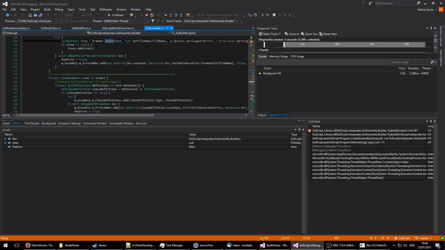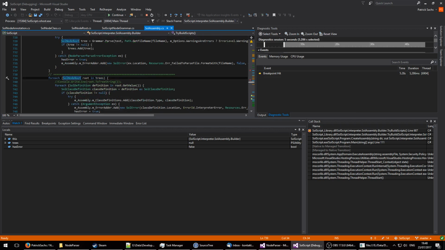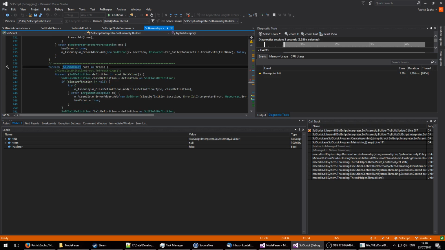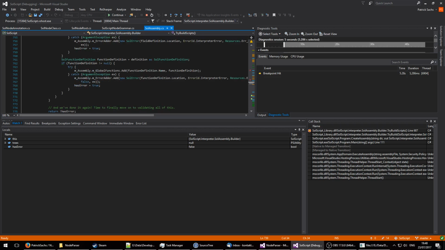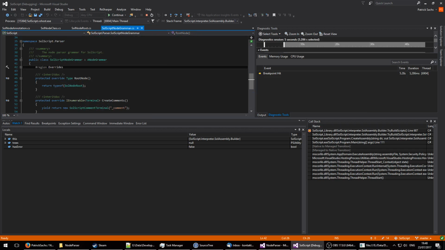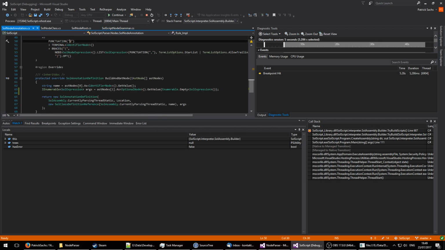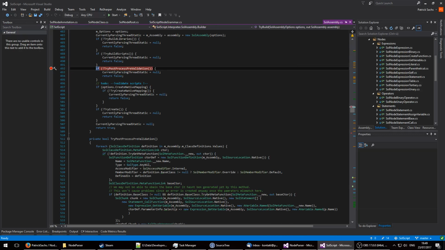And once we parsed every one of our files, we go through every tree. The naming tree is still a relic from back then when I was using parse trees directly from Irony. We go through every root node and extract every sol definition. If the sol definition is a class definition, we register a class definition. If it's a field definition, we register a global field. If it's a function, we register a global function, and so on and so forth. And that's how easy the NodeParser is. It probably sounds a bit confusing at first, and I won't blame you because it may take a minute to get the hang of it, but it's really powerful. Let me continue. Yeah, okay, no error. Just wanted to make sure.